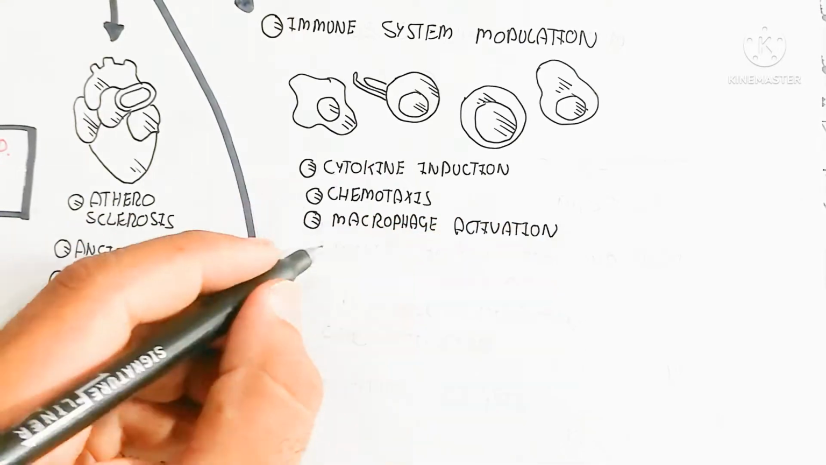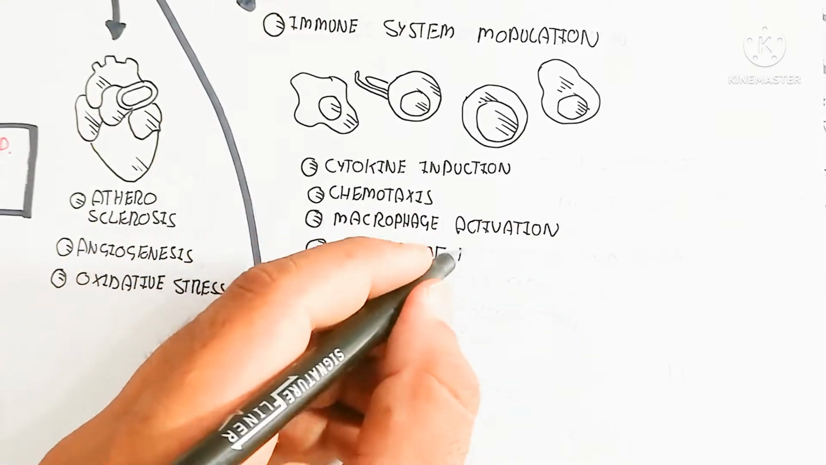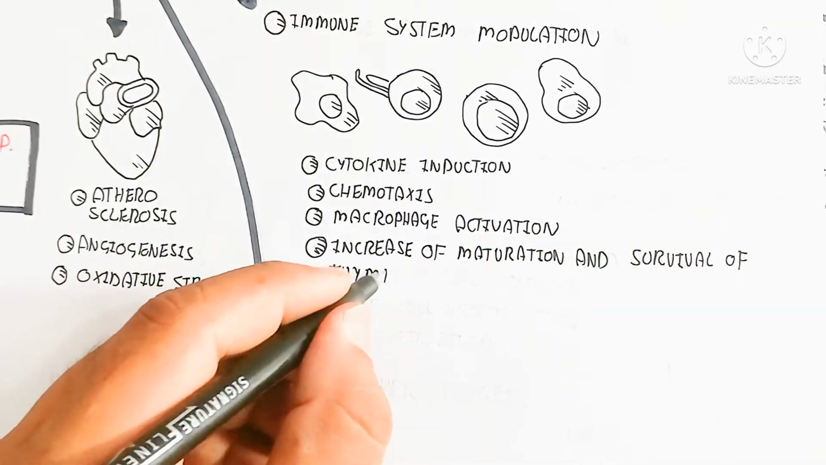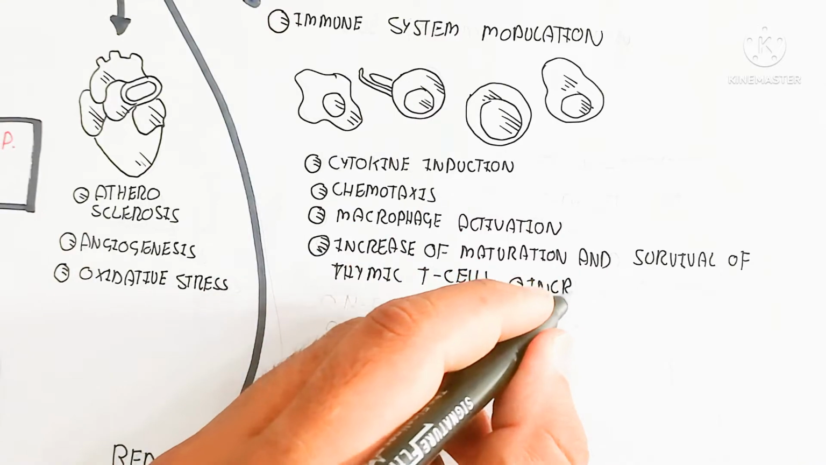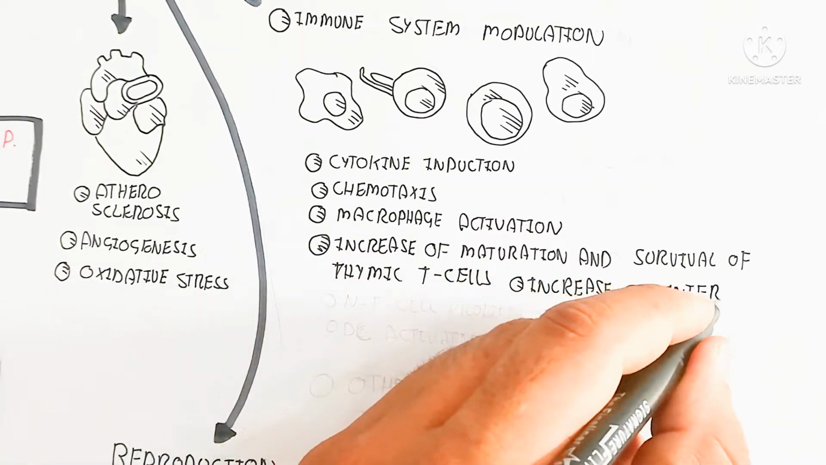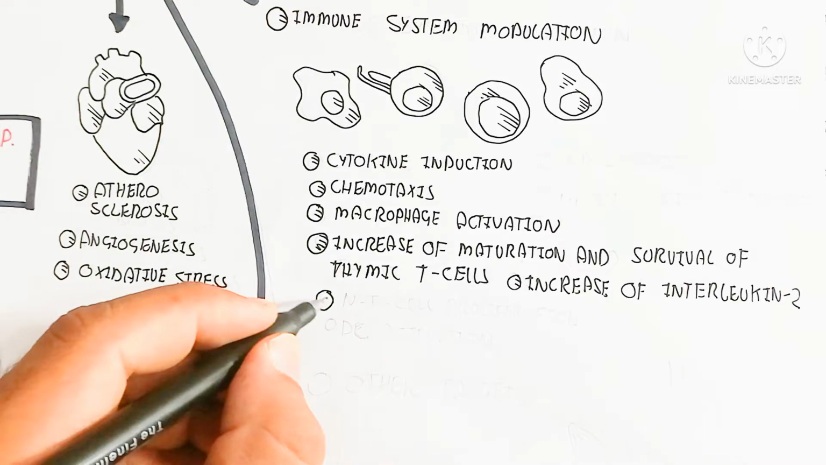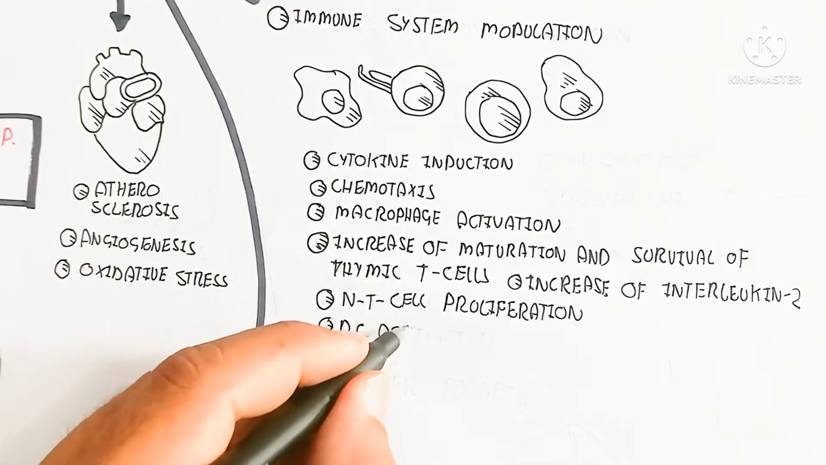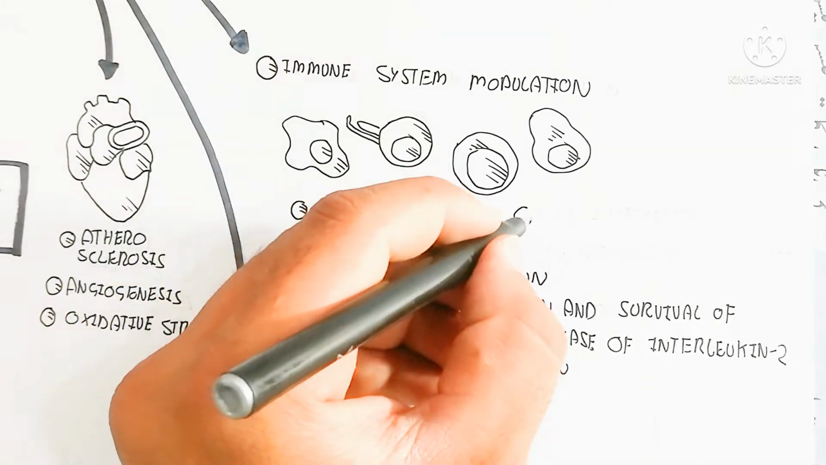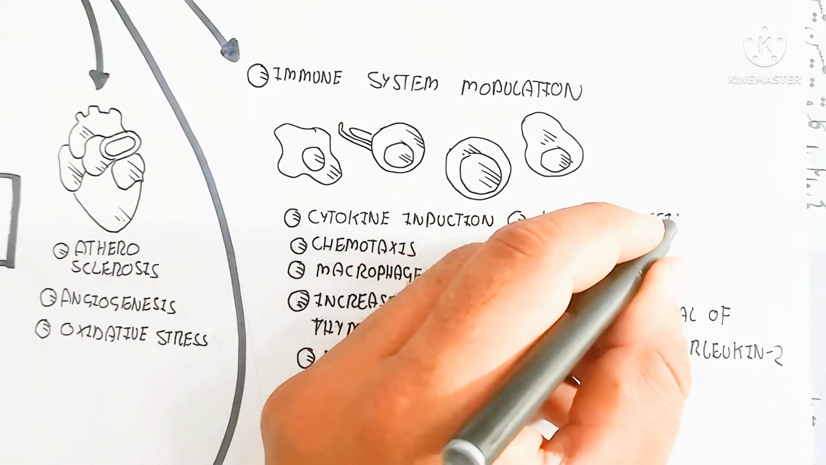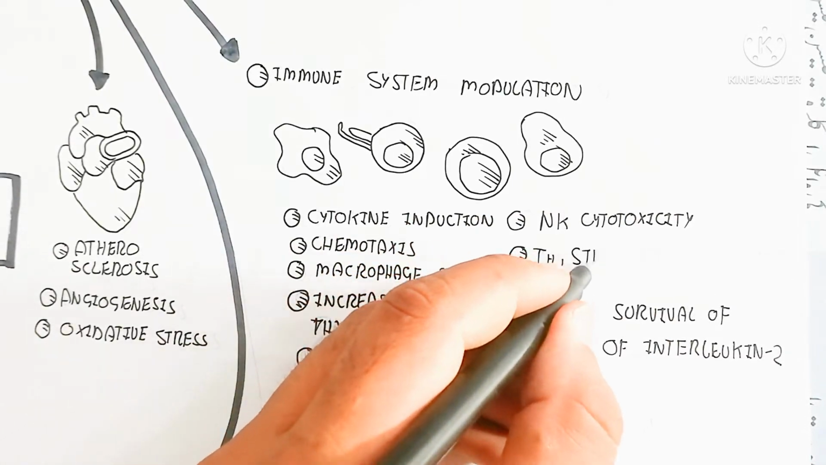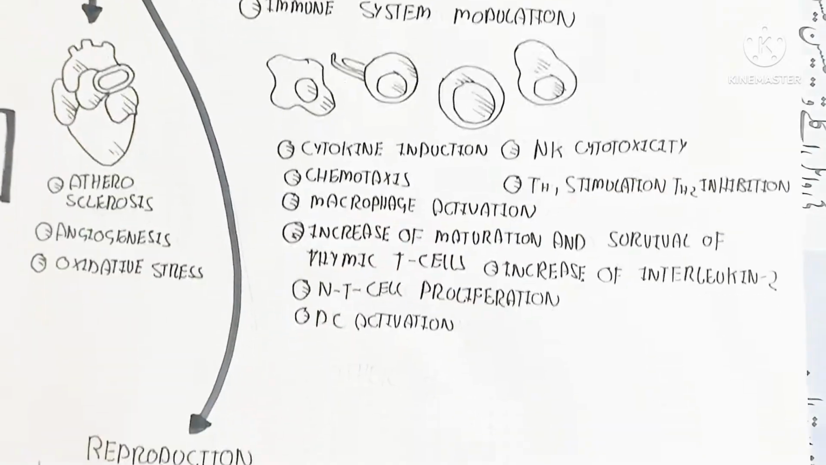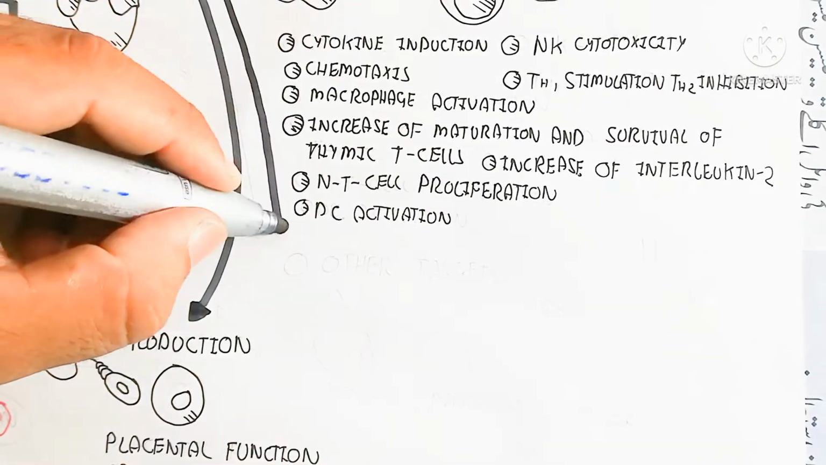And when we take in food, during the lining of the gastrointestinal tract, the immune system will be moved due to the production of cytokines and macrophage activation, increase of maturation and survival of thymic T cells, increase of interleukin 2, and naive T cell proliferation, and dendritic cell activation. Natural killer cells, natural killer cytotoxicity, and T helper 1 stimulation and T helper 2 inhibition. This is the function of immune system modulation.